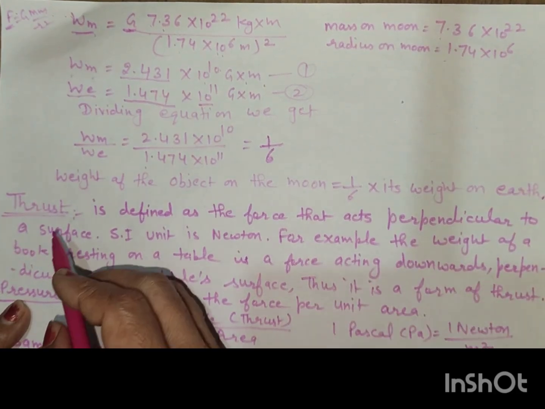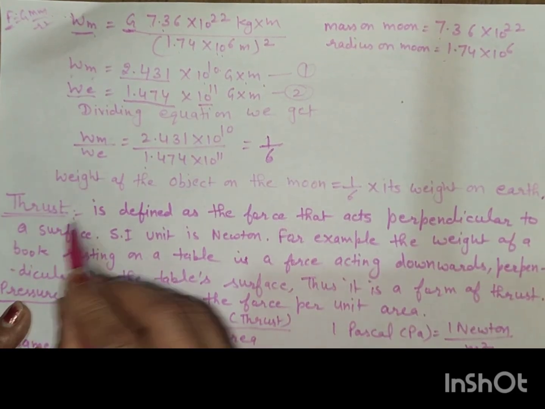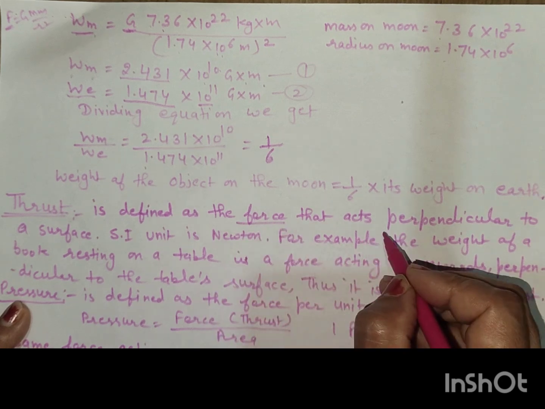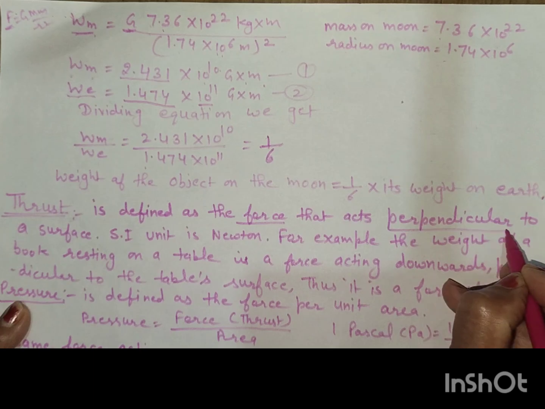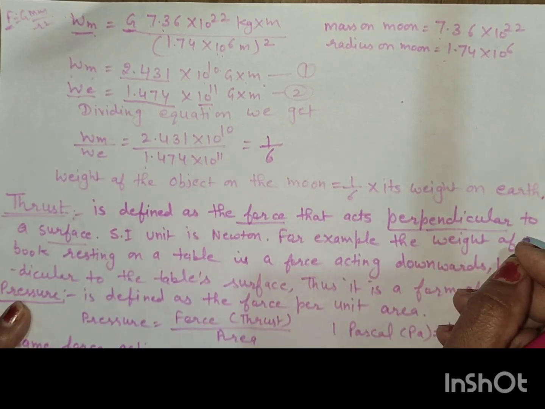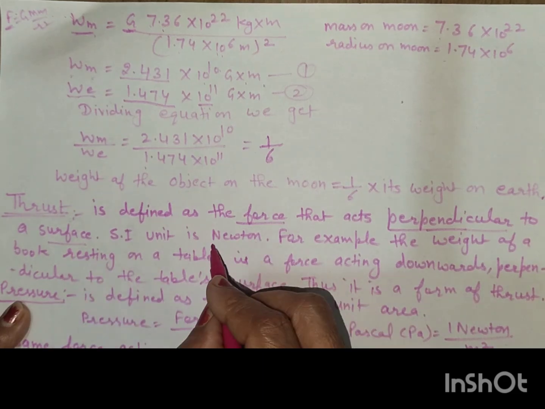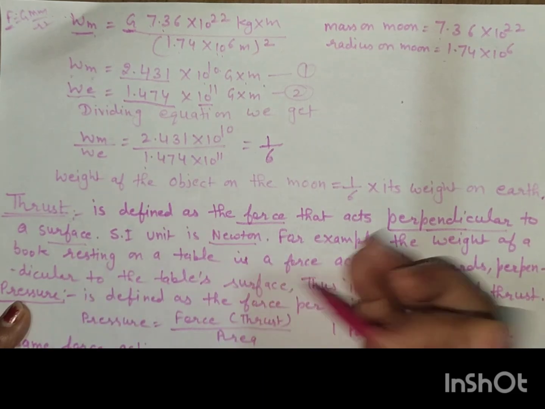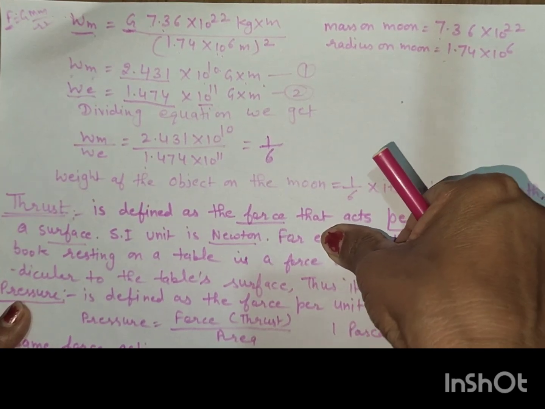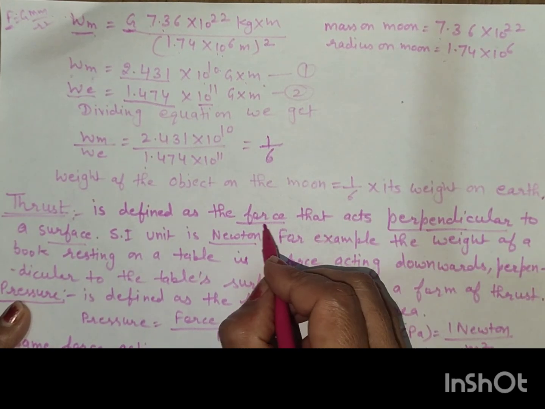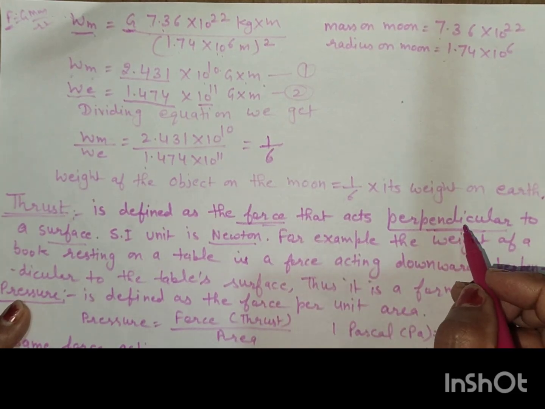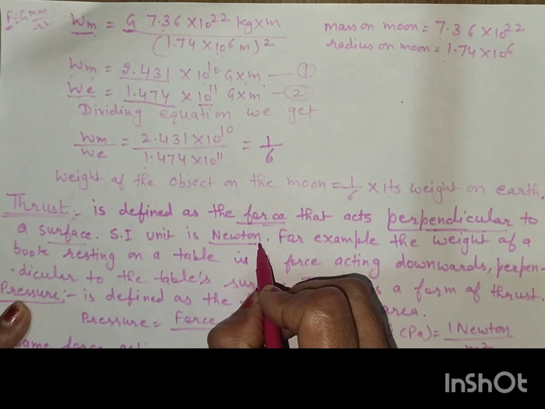Now what is thrust? Thrust is a type of force. It is defined as the force that acts perpendicular to a surface, and its SI unit is Newton. If we press the nail, this is the thrust. This is the force at a perpendicular surface. This is called thrust. SI unit is Newton.